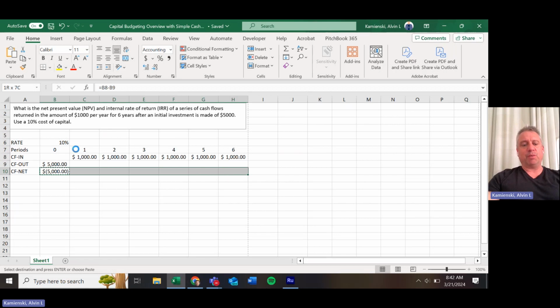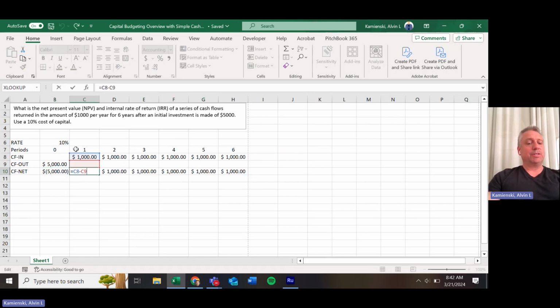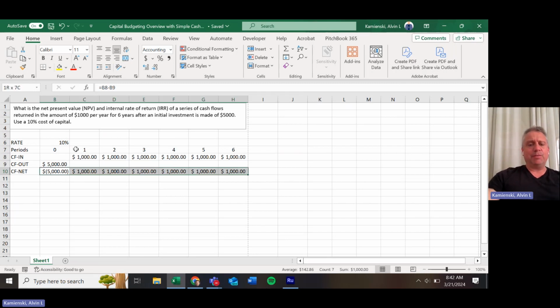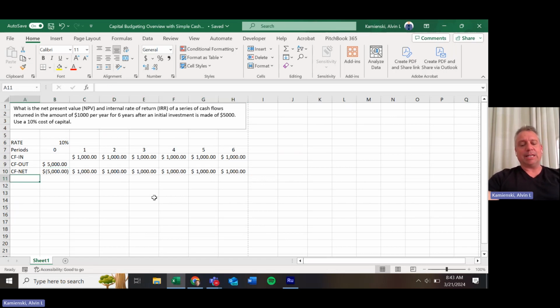That same cash flows net formula applies to every year so that you see in the second year, for example, when we take our cash flows in of 1,000 less no other cash flows out, we get that $1,000 positive return. And if we just analyze that 6 years, you see over here, it would suggest the sum of our 6 times 1,000 cash flows in less our 5,000 initial investment would look like a positive profit or return on investment of $1,000. The problem is, though, we have not taken into consideration the cost of capital, which requires us to use a present value calculation.